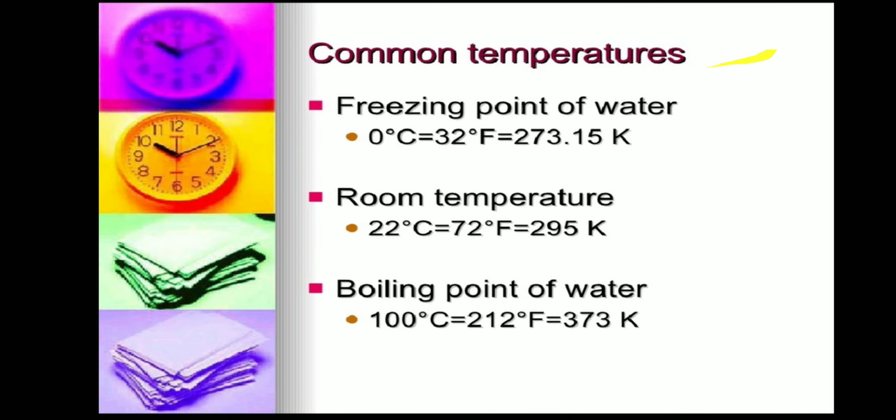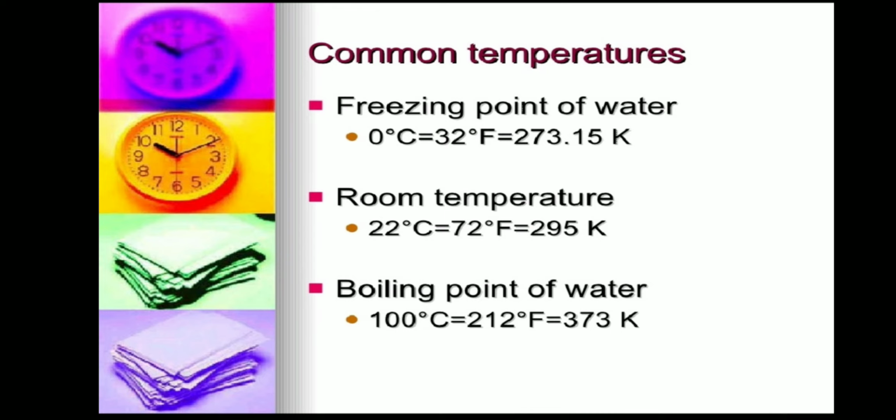Common temperatures, I am taking water as an example. Freezing point of water is 0 degree Celsius, 32 degree Fahrenheit, and 273.15 Kelvin.